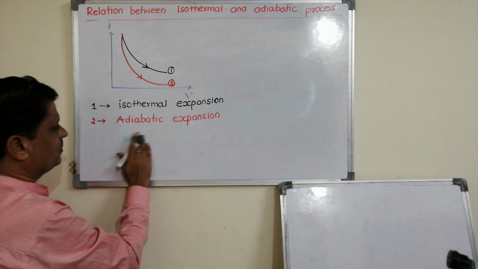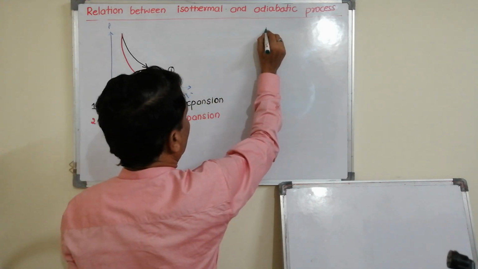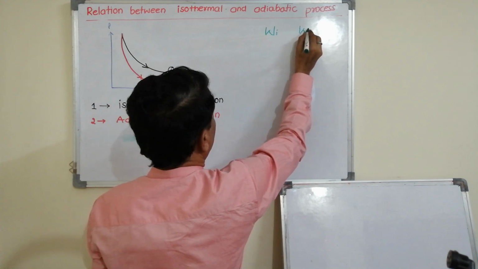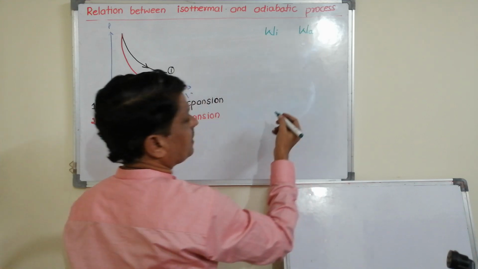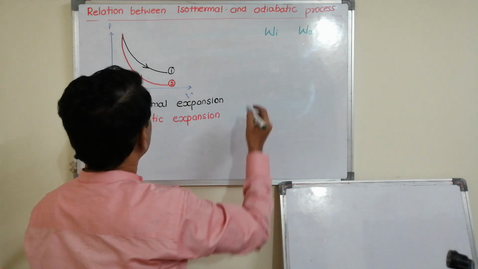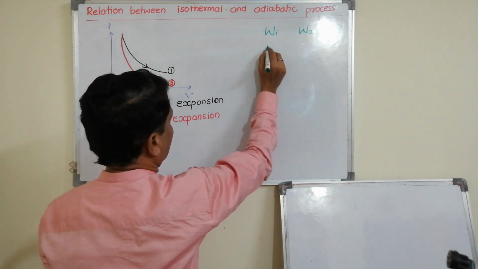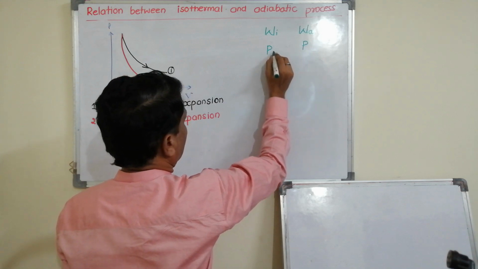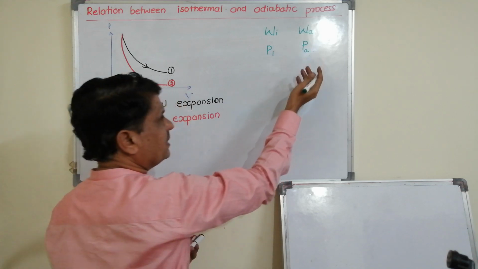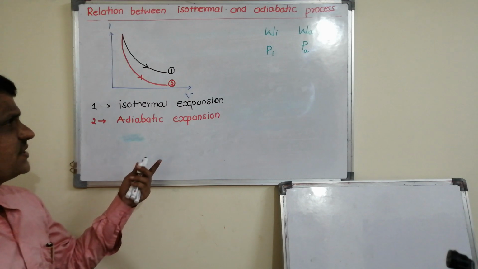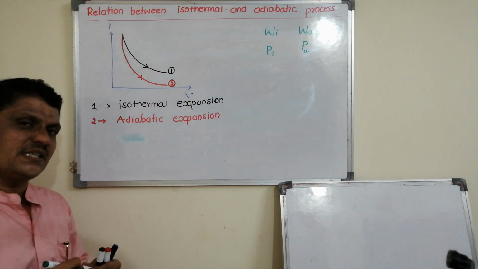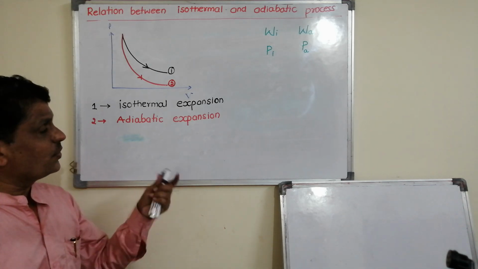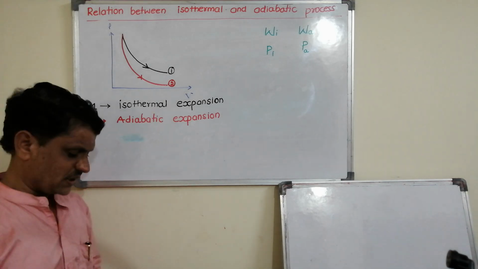Here I'll write work done in isothermal, work done in adiabatic. Next I can say pressure in isothermal as well as adiabatic. You can say temperature also. Steepness is more in adiabatic than isothermal.